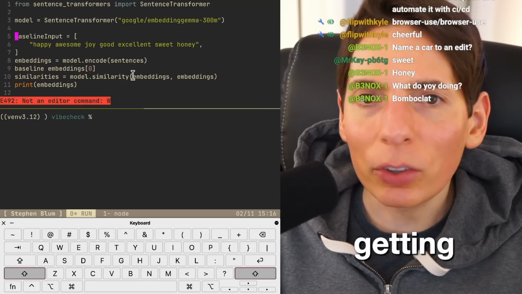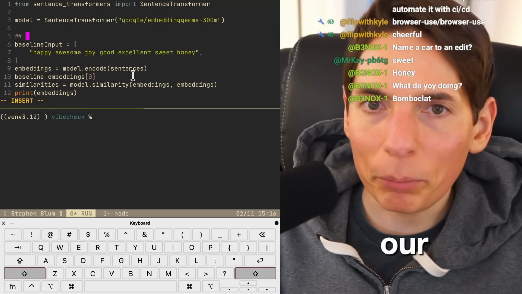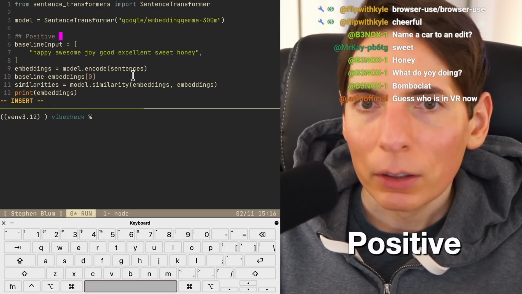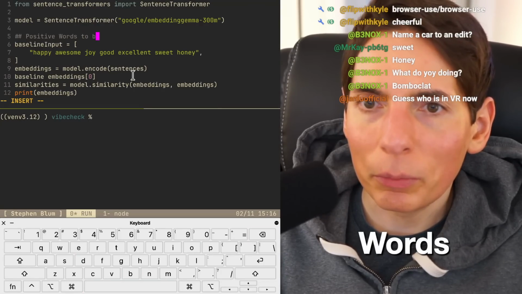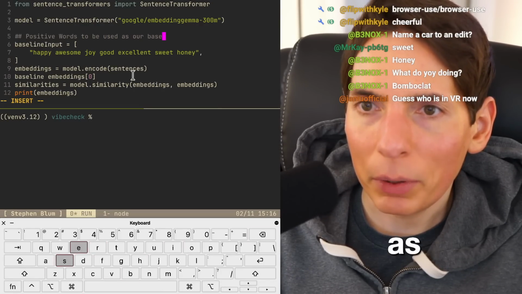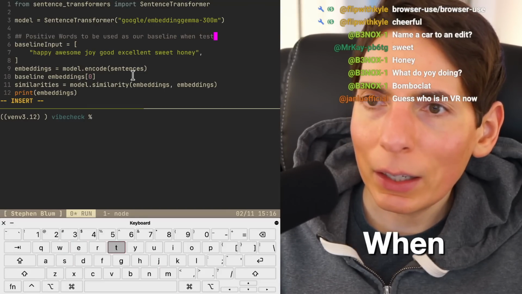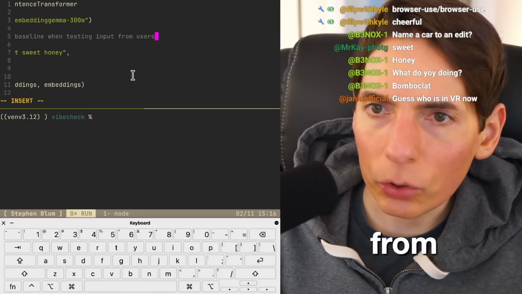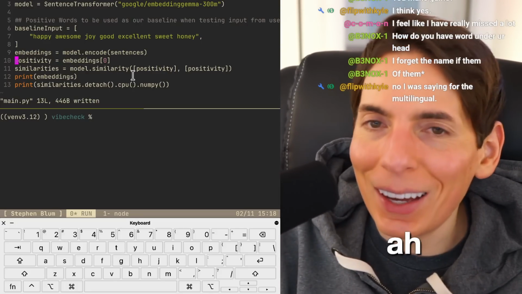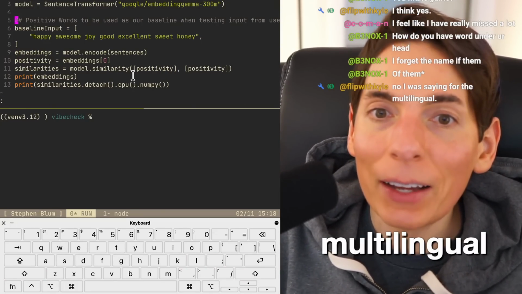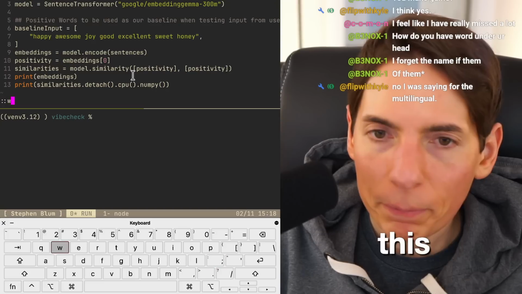So we're getting a baseline input for our positive words to be used as our baseline when testing input from users. I was saying for the multilingual. Ah, yes, got it, for multilingual. That's one of the reasons why we're doing it this way.